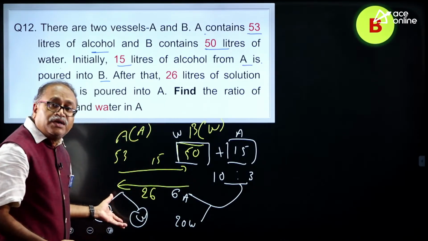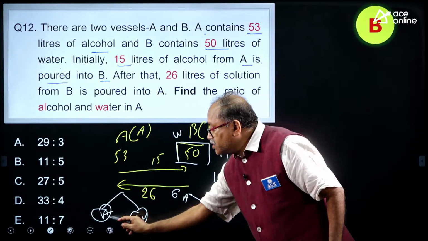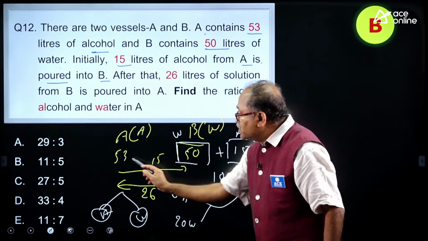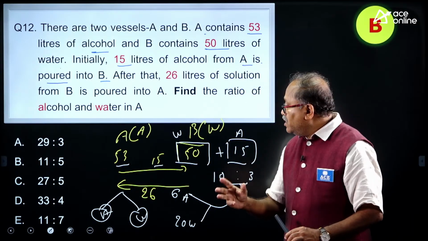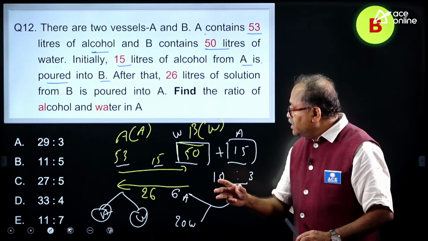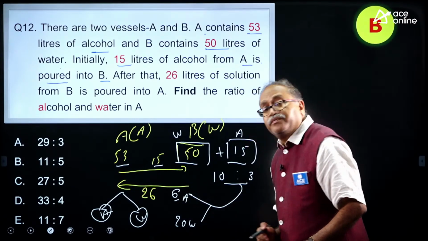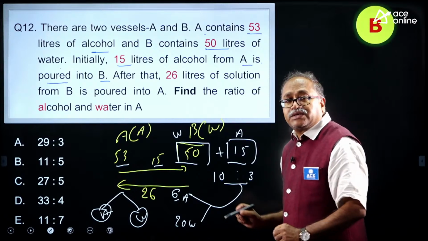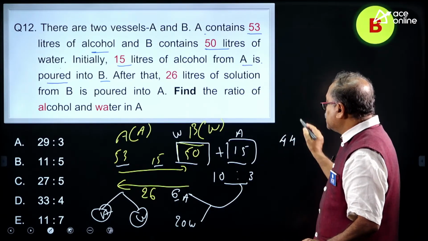That is how 26 liters comes in. Now what is the ratio of alcohol to water? From this 53, if I take out 15, I will be left with 38, and 38 plus another 6, how much does it come to? 44 is the alcohol.